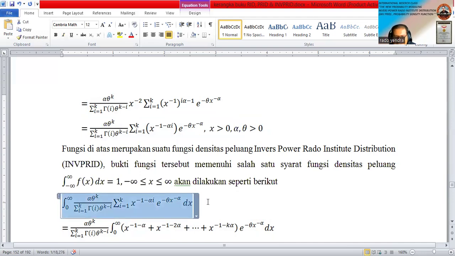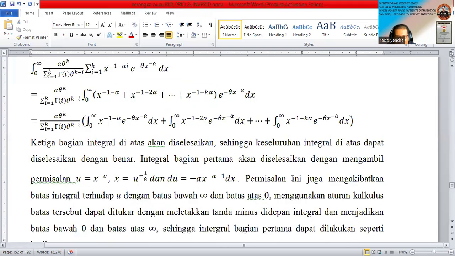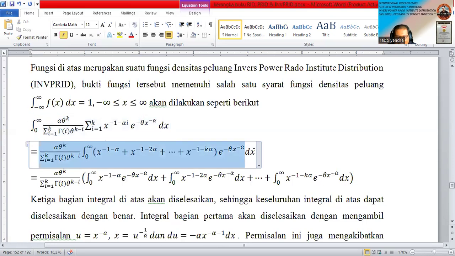So we try to prove the integral, and you can check it in the candidate books. This is the integral of the inverse power Rado Institute distribution. Of course, this one is very easy.